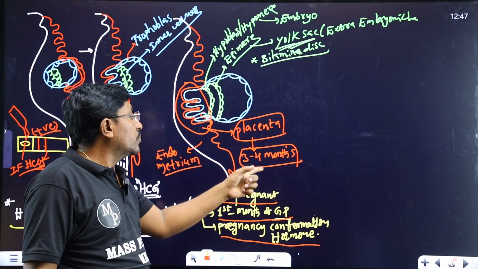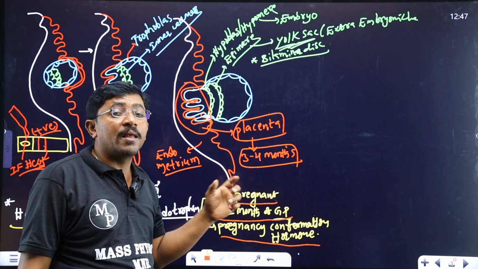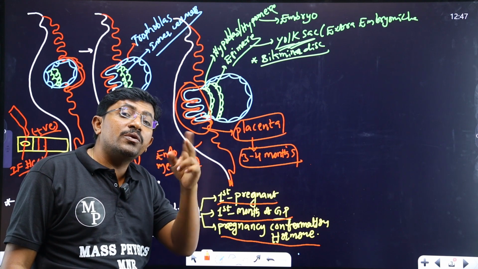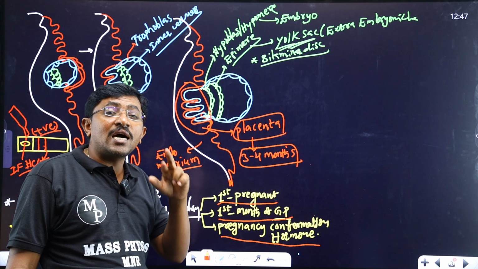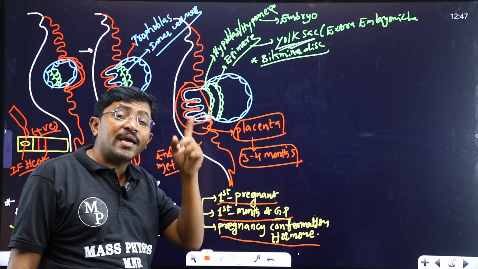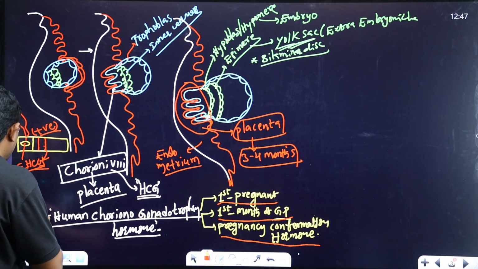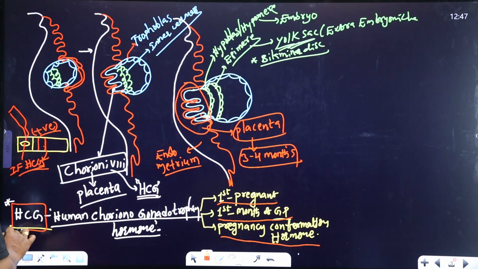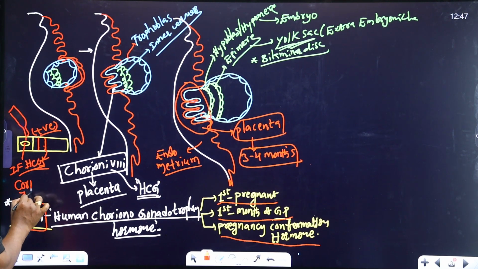Up to this time the progesterone hormone maintains the pregnancy. Progesterone is produced from which structure? The corpus luteum. The corpus luteum is maintained by luteinizing hormone. Now, whenever the HCG hormone is produced from the chorionic villi, this HCG hormone maintains the corpus luteum.